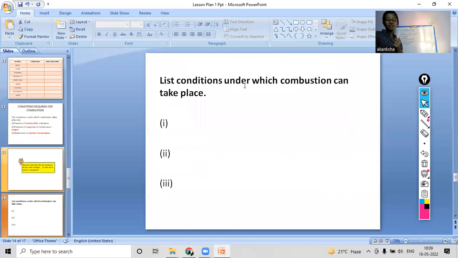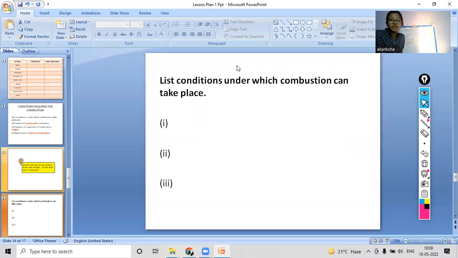List some conditions under which combustion can take place. For this, I will give you 5 seconds to write your answers and then we will discuss. So what were the conditions? Yes, I can see. The first condition was the presence of combustible substances, right?